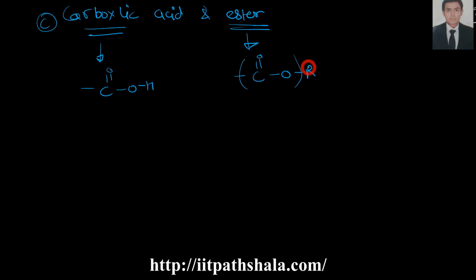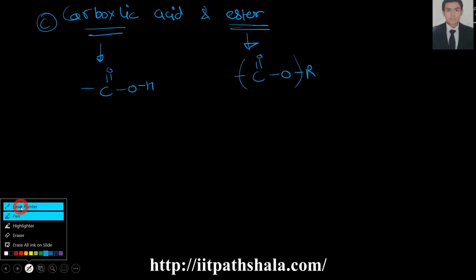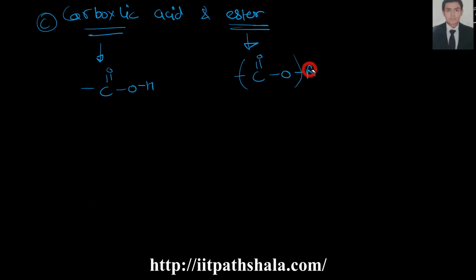Just remember that these are the two arms which will be bonding with the necessary atoms. Now take this formula from me, C2H4O2, and try to make the two isomers.